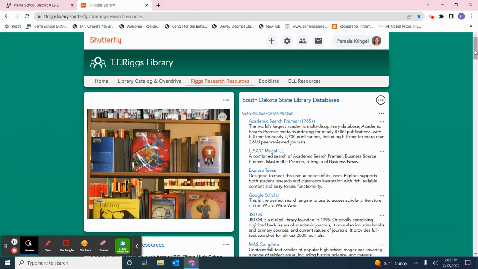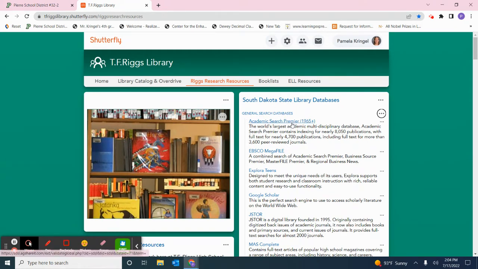So this last year, I used to have my databases listed in alphabetical order. And I went to a training this summer and learned about so many more awesome databases that my list was getting too long. And so I decided to organize it. And the way I've organized it is divided up the databases based on what they're good for.